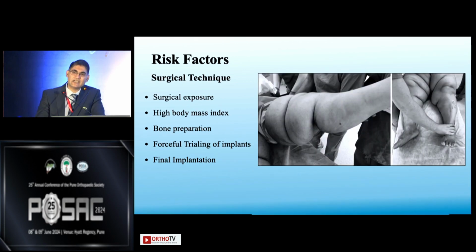What are the surgical technique factors leading to an increased risk of intraoperative fractures? Surgical exposure, especially in high BMI patients. If we take minimal incisions, then we struggle in placing the retractors and the spikes, and that can lead to cavities in the bone, increased stress risers, and can also lead to increased risk of fractures during surgery. High body mass index. During bone preparation and surgical exposure, the literature says, Alden et al. says, there is a 40% risk during those two steps that we can get the intraoperative fractures. 33% risk is during trialing of the implants, and 19% risk is during the final component implantation.